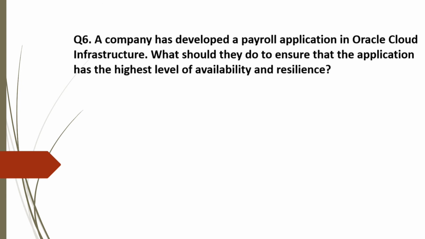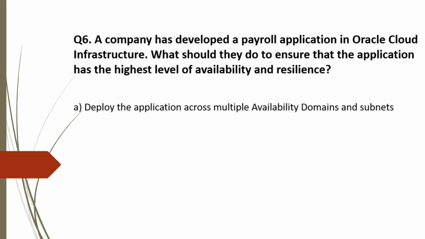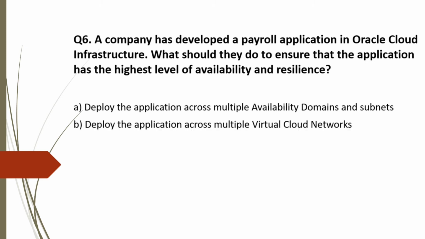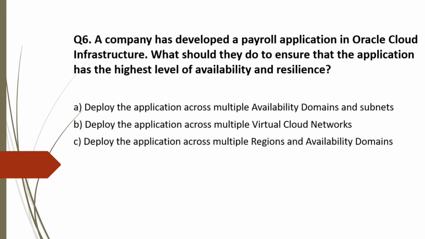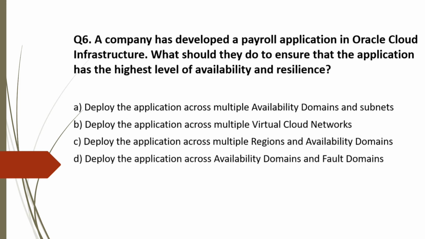Next, question 6. A company has developed a payroll application in Oracle Cloud Infrastructure. What should they do to ensure that the application has the highest level of availability and resilience? And the options are: option A, deploy the application across multiple availability domains and subnets. Option B, deploy the application across multiple virtual cloud networks. Option C, deploy the application across multiple regions and availability domains. And option D, deploy the application across availability domains and fault domains.